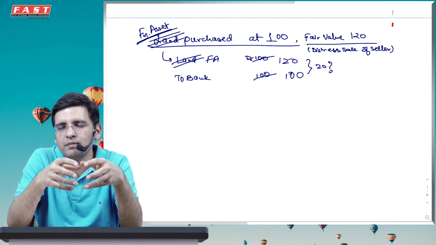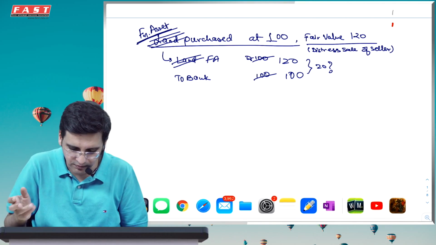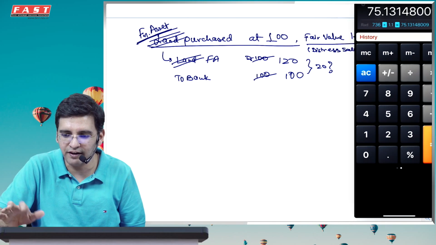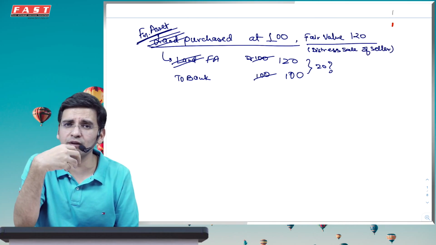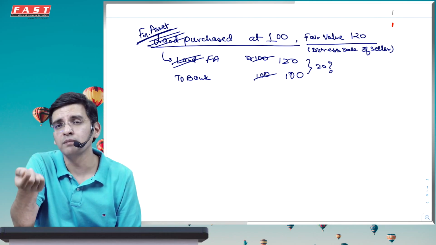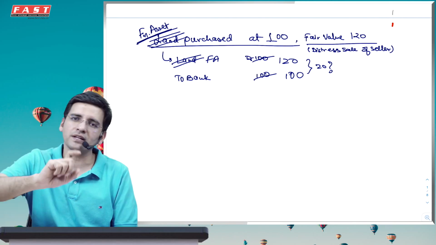So if I discount it at my cost of capital, the present value, say for example, if I discounted it at 10%, should come to around what? So let's say for example 100 rupees discounted by 10% for 3 years, the present value should come to 75. That means for you the fair value of this is just 75 rupees. So you've given me 100 rupees, but the worth is 75. 25 is a sacrifice of interest which you have suffered. Why? Because you have taken a franchisee from me. So that means that 25 of sacrifice is actually a type of franchisee fees.